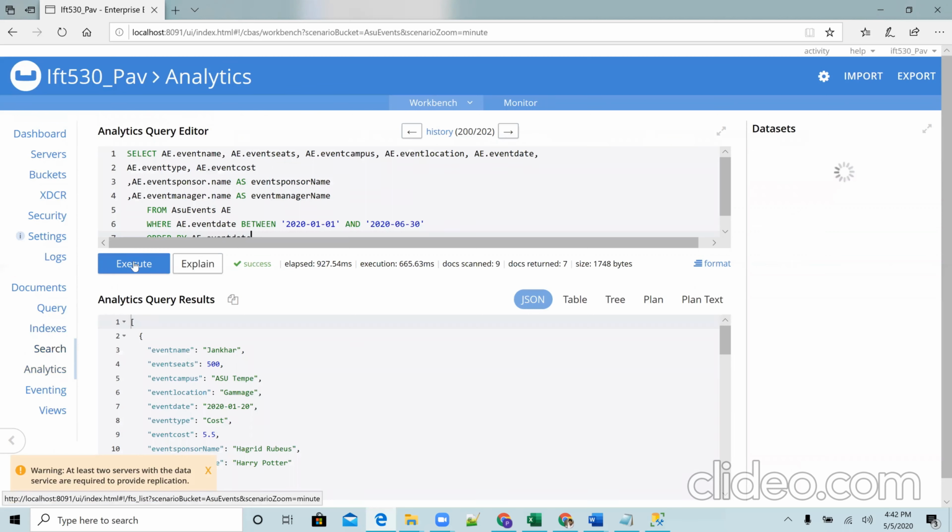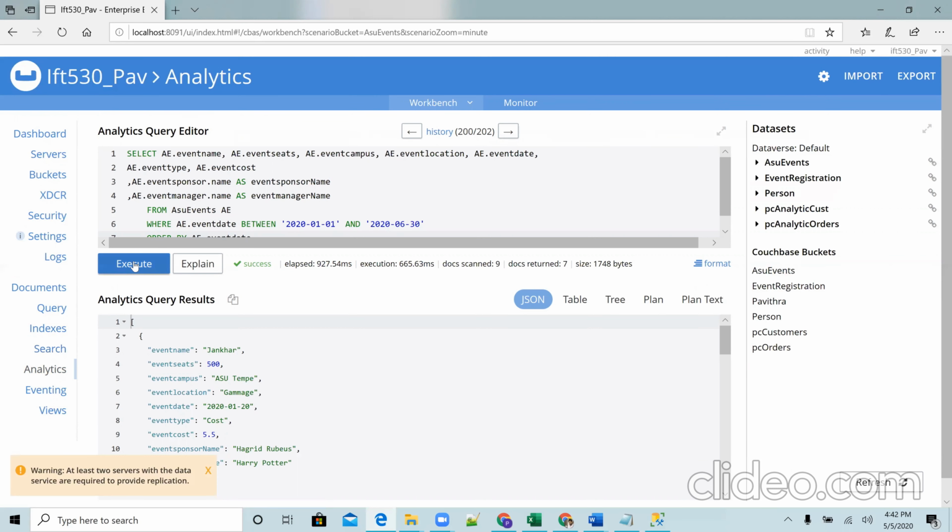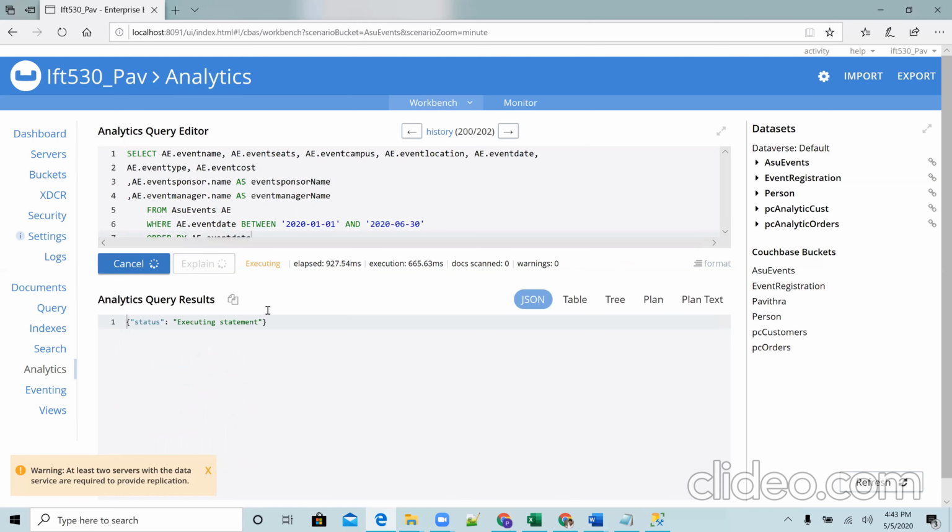So for that, this is the first query, which is used to obtain results about various events from the ASU event bucket. This is similar to the query we generated above on SQL server, where just by specifying the dates, the user can get to know details of the events that are going to happen between those dates. The only difference is that SQL server uses a relational model, and we fetch the data by joining 2 or 3 tables. Here, all the data is just available together in one bucket itself, and it's fetched from one bucket. This is the output.